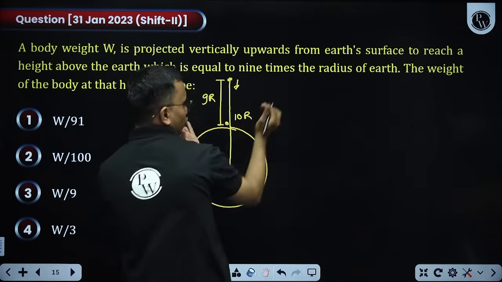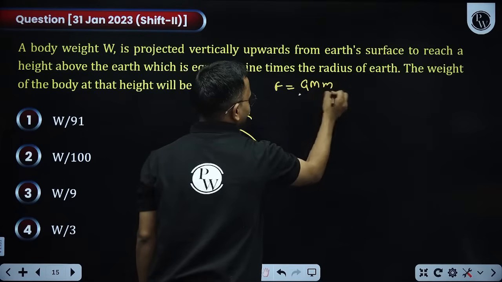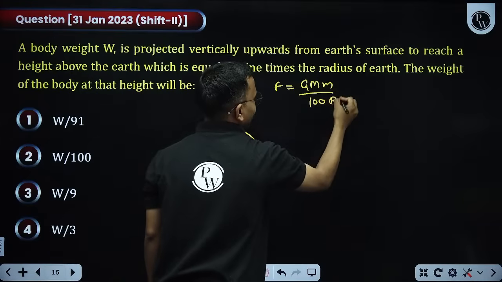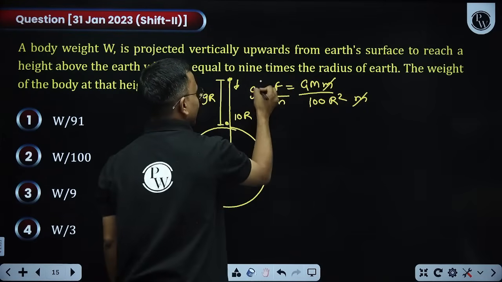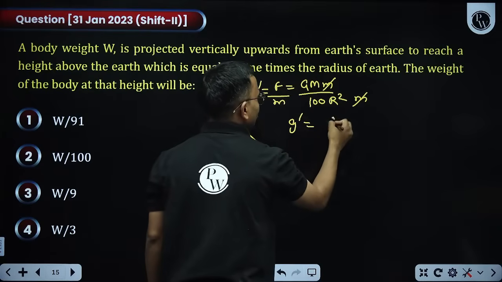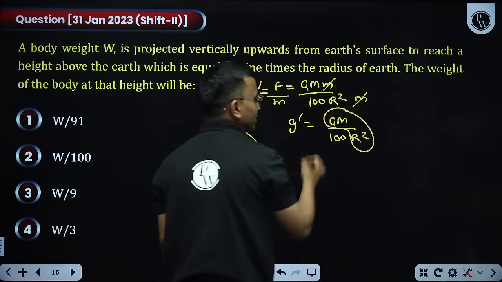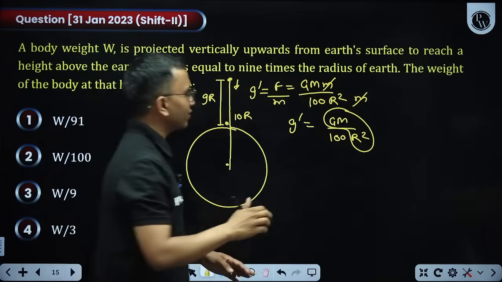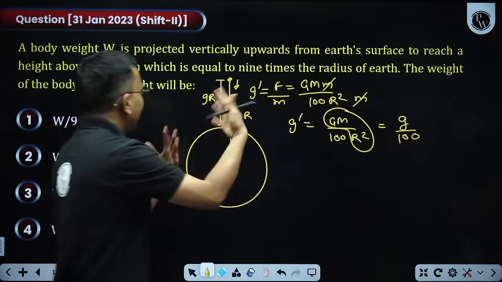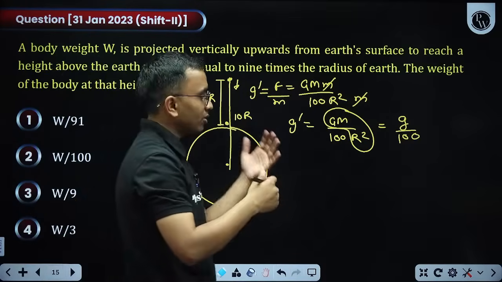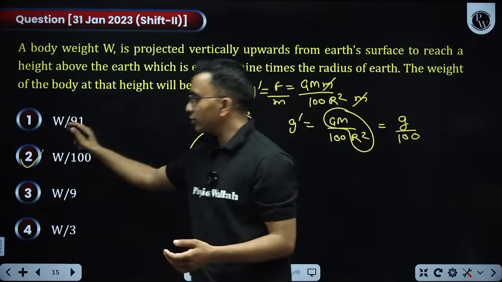What will be the force there? GMm by 10r square, means 100. So force is equal to GMm divided by 100 r square, and force divided by mass is my acceleration. This is my g dash. So g dash comes out to be GM divided by 100 r square. What is this? This is acceleration due to gravity on the surface of Earth. So this is g divided by 100. So g is getting 1 by 100th. So weight will also get 1 by 100th. So that is option 2.